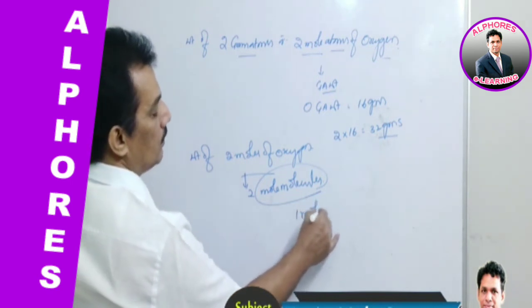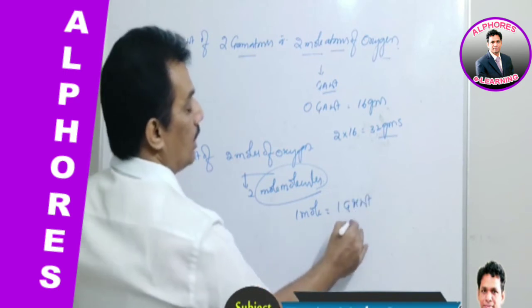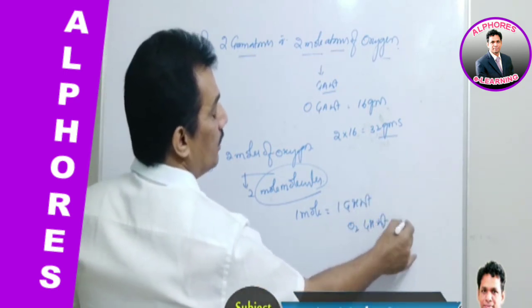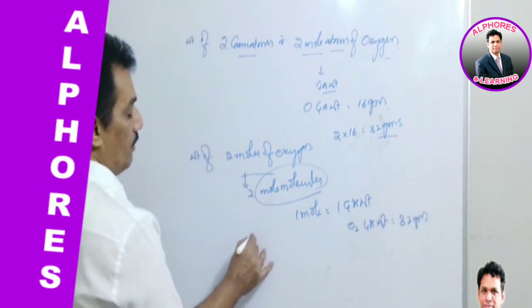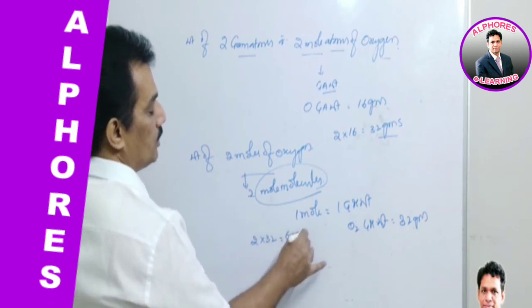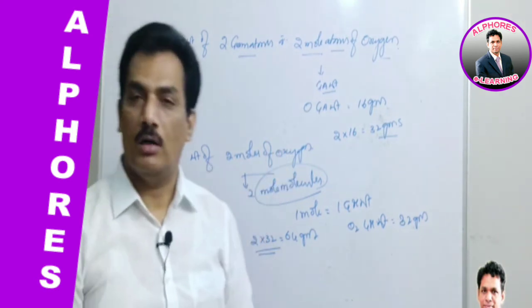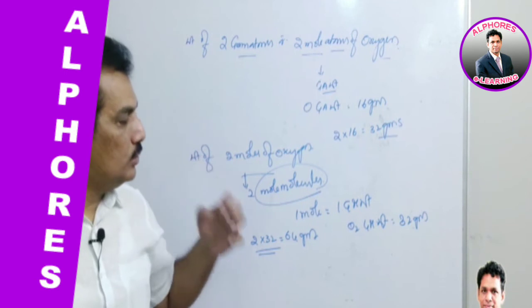So when it is 2 moles of oxygen, weight is 1 mole is equal to 1 gram molecular weight, and we know oxygen gram molecular weight is already 32 grams. So now 2 moles of oxygen, 2 into 32, that is 64 grams of oxygen is referred as 2 moles of oxygen.